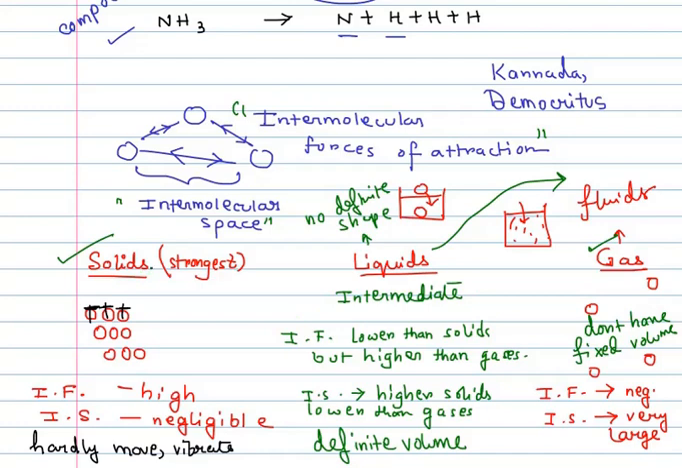Solids cannot flow, they cannot move from one place to another, but yes, they do vibrate about their mean position. Whereas liquids and gases both can easily move. However, liquids have a definite volume which gases don't. So gases have got the maximum fluidity.